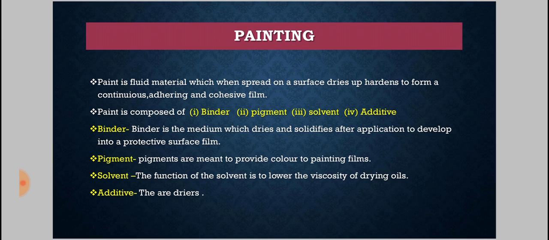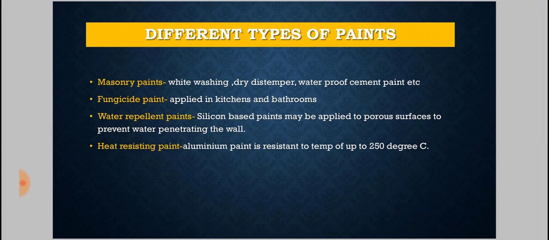Okay. So next we have to discuss different types of paints. First one is your masonry paint. Why is it called masonry paint? Because it is applied on the surface of walls. Okay. So masonry paints include whitewashing, dry distemper and waterproof paints, which are based on this category.